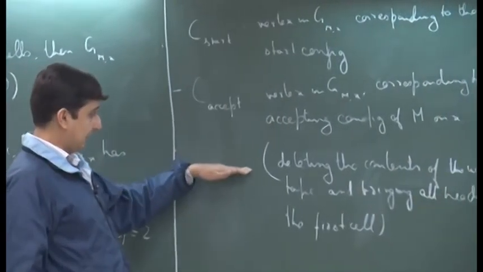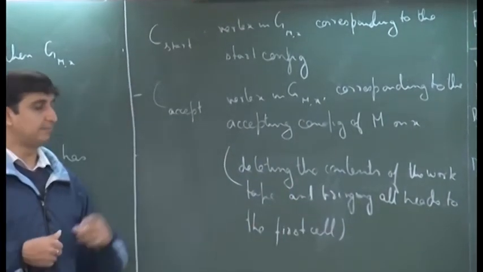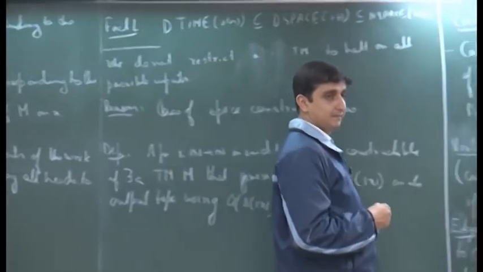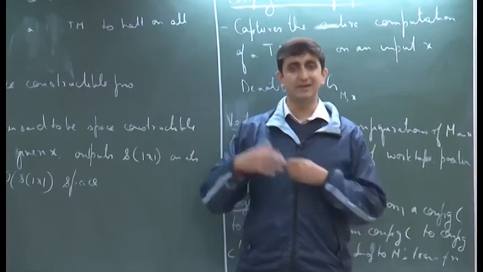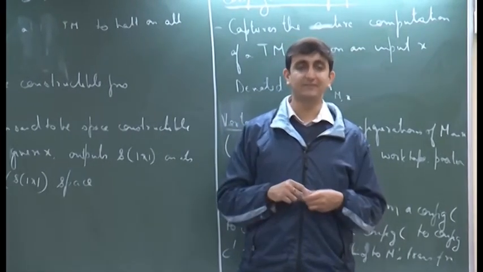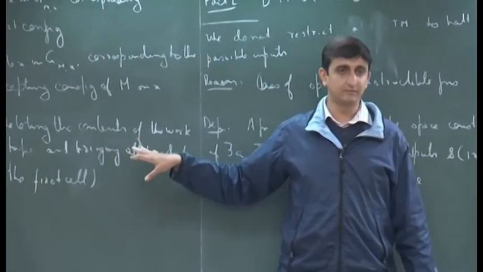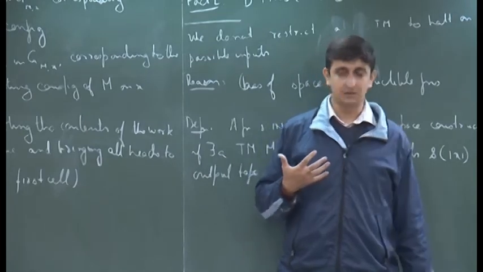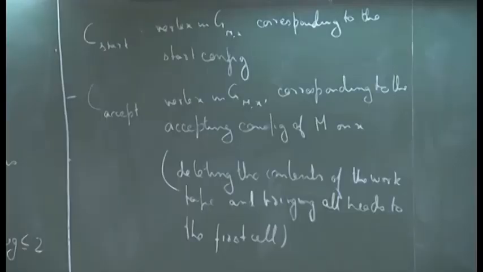I am stating many things, such as deleting the contents of the work tape, but you should always convince yourself that these things are possible. Given an arbitrary Turing machine which halts on x, you can construct another Turing machine which does the same thing, but at the very end does this additional work. You should always convince yourself of these things and not just take my word for it. Please stop me if something is not clear, and do not hesitate to ask me.